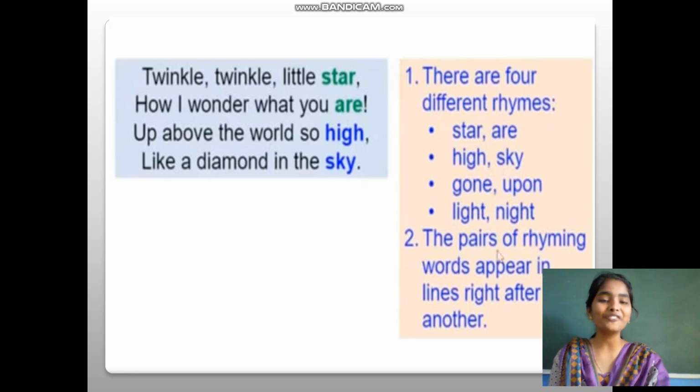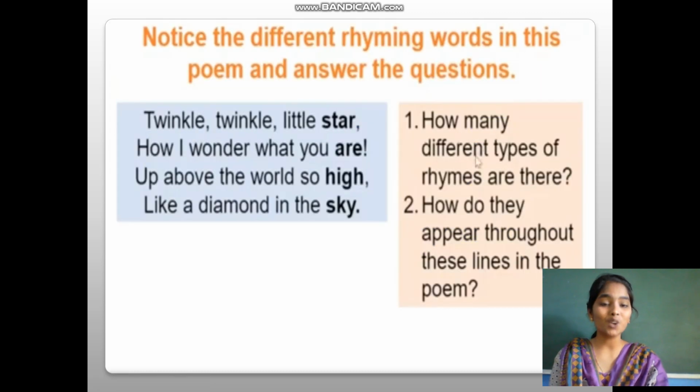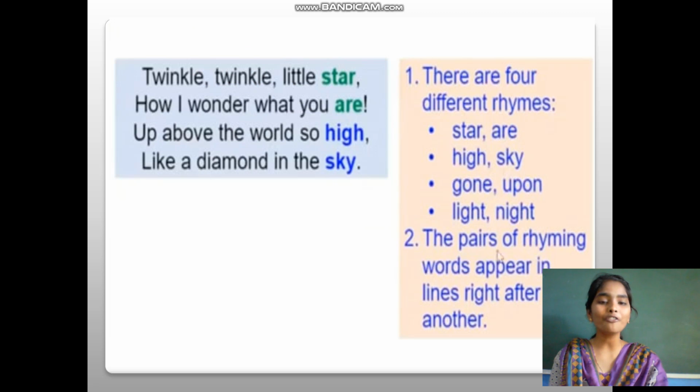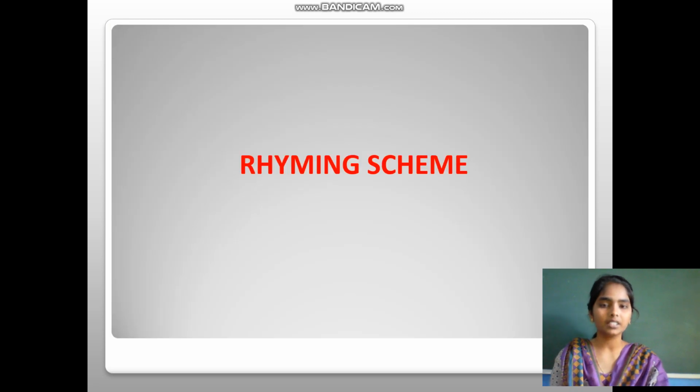Yes, there are 4 different rhymes: star, are; high, sky; gone, upon; light, night. Isn't it? These are the 4 rhyming pairs we have in this stanza. And the second question is what? How do they appear throughout the lines in the poem? The pairs of rhyming words appear right one after another. Isn't it? Right one after another they appear. Yes, now we learned about the rhyming words.